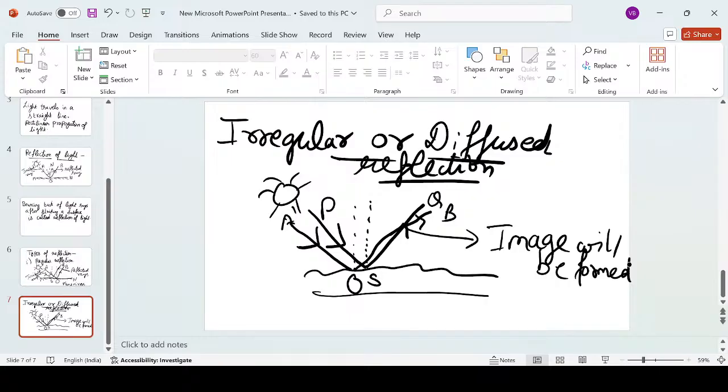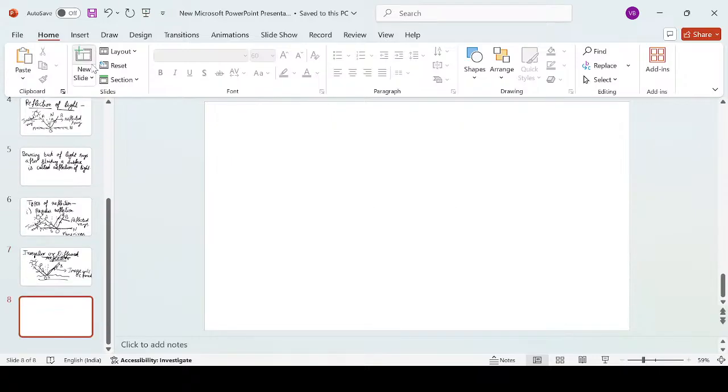Now we are going to focus first of all on the two laws of reflection, and then we will discuss more about reflection from a plane mirror. Whether it is a regular reflection or an irregular reflection, we have two basic laws for reflection of light, which are applicable on all types of reflecting surfaces.